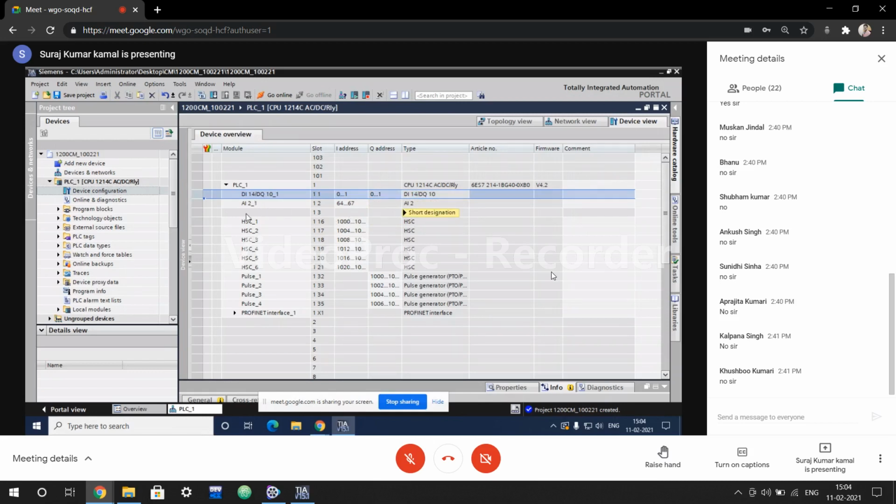Now, analog input. We have 2 analog inputs, so the I address is here and the Q address is here. Now, you can calculate how many bytes there are. Can anyone tell me how many bytes there are? I have told you that the addressing is in bytes. Whatever the numberings are, they are in bytes. How many bytes are there?